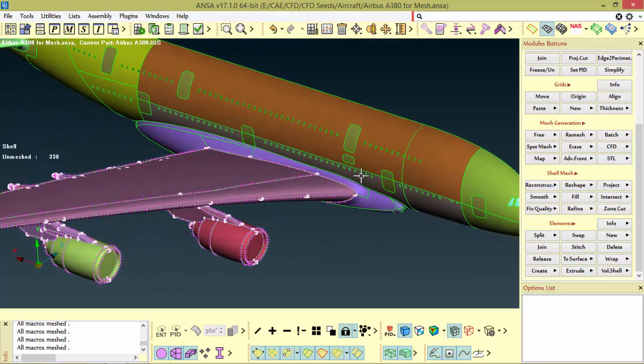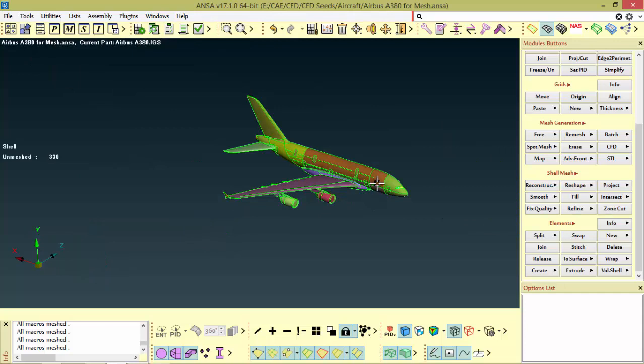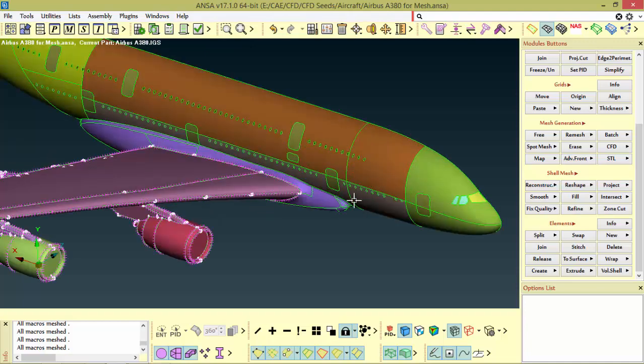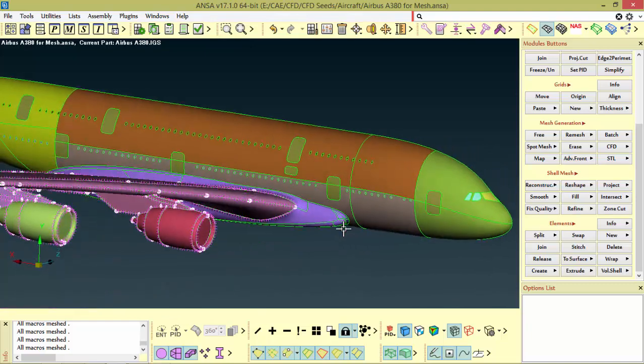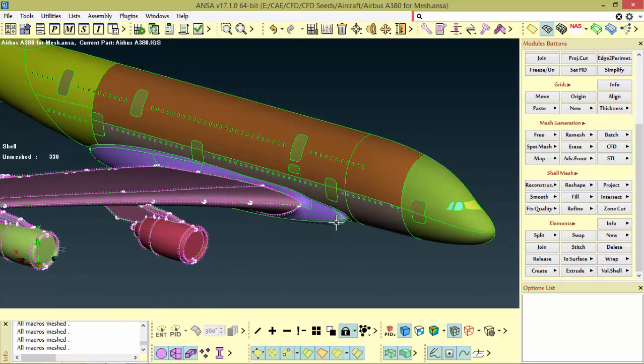So today what we are going to see is a simple mesh. In the near future we will see how to generate mesh which captures each and everything with less mesh count. That is what is necessary, because if we increase the number of elements in our model, surely it is going to take much time while solving. So the lead time of the product is increasing.